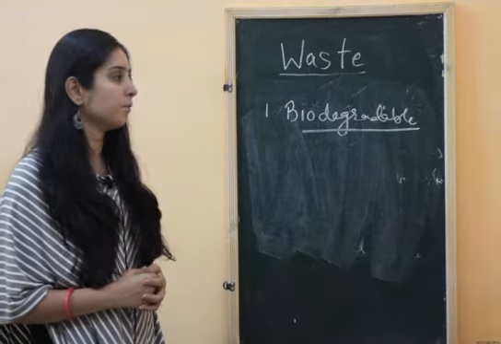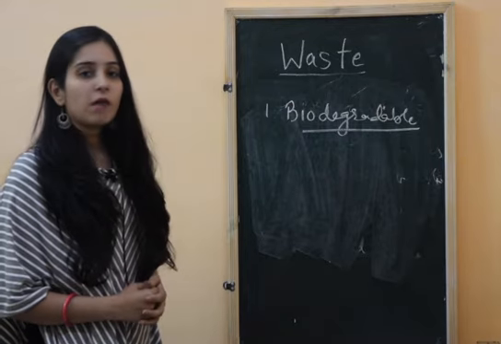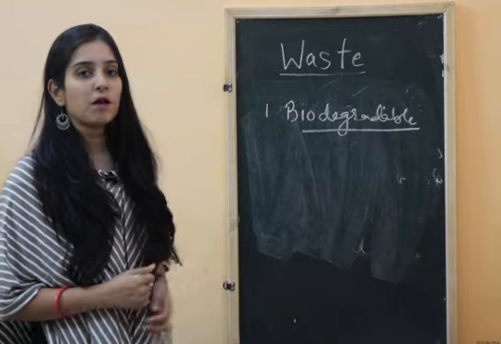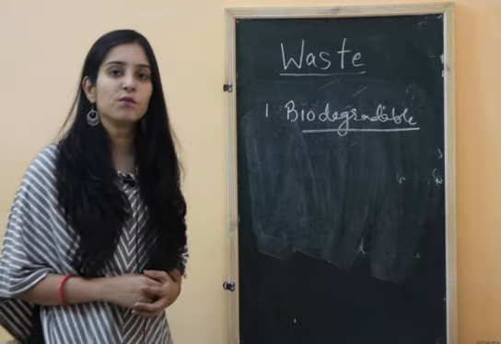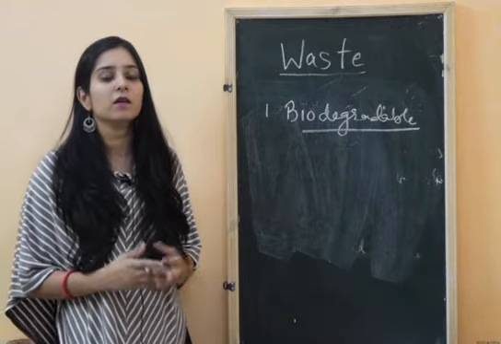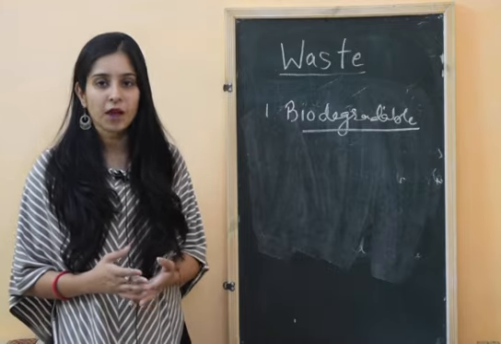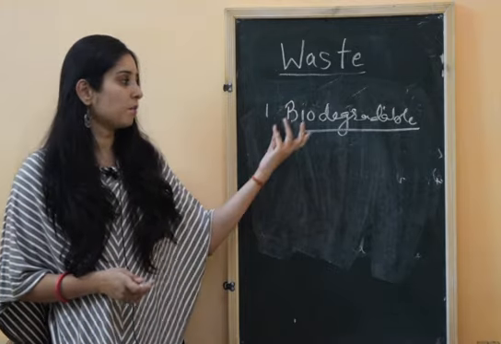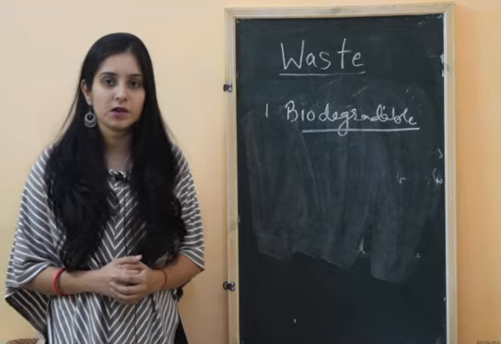bacteria and fungi. For example, biodegradable wastes include the peels of vegetables and fruits, cow dung and animal dung, so the excreta of animals. All these are examples of biodegradable waste material.